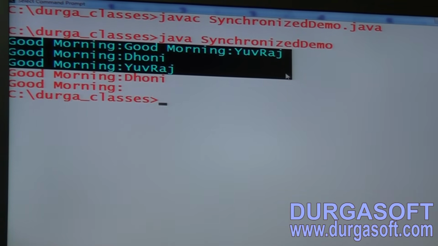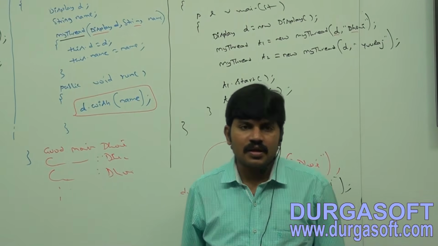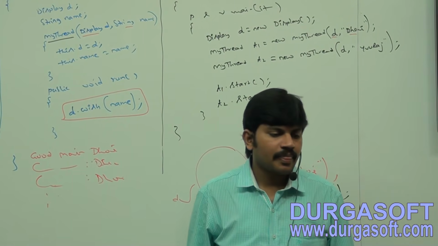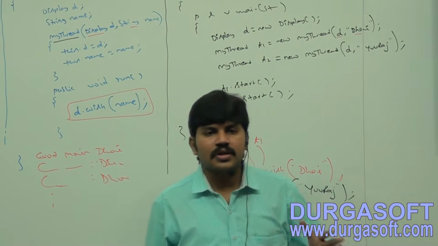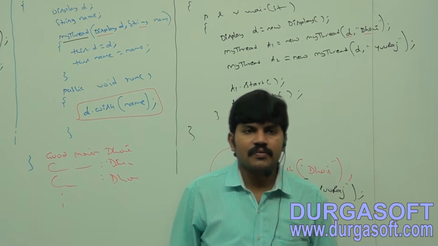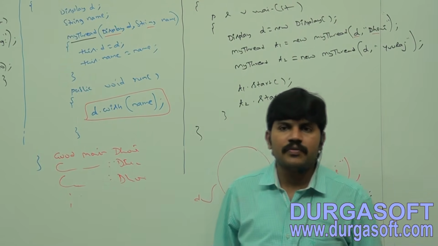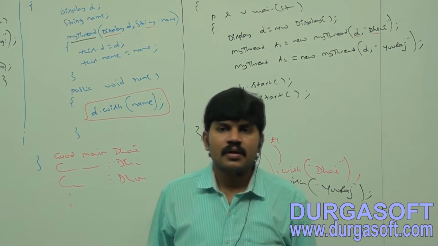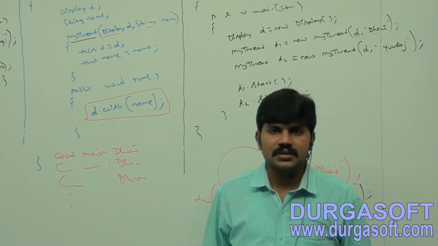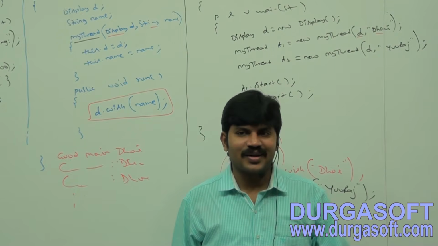Next para. If we declare the wish method as synchronized, then at a time only one thread is allowed to execute the method on the given display object. Hence we will get regular output.